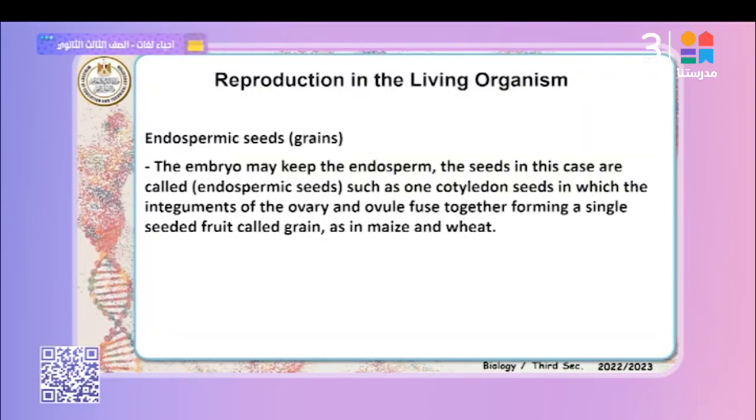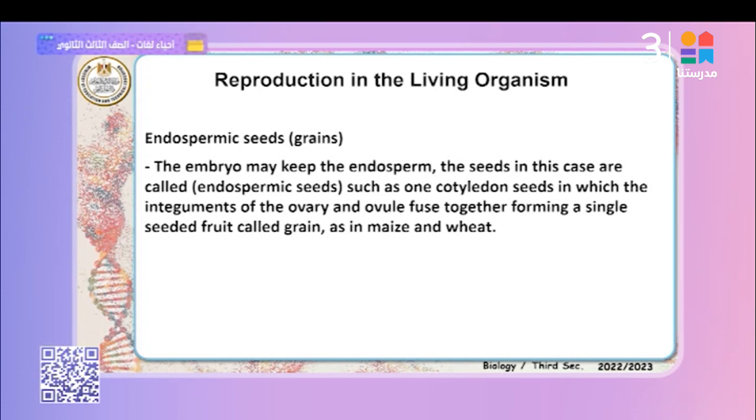They are stored inside the cotyledons, so these are dicotyledons, for example legumes, beans, peas, and lupins. Why? Because they store the nutrients inside the cotyledons. The integument of the ovule becomes harder to form the seed testa, for example in the bean plant.